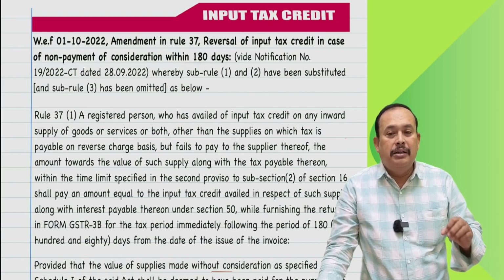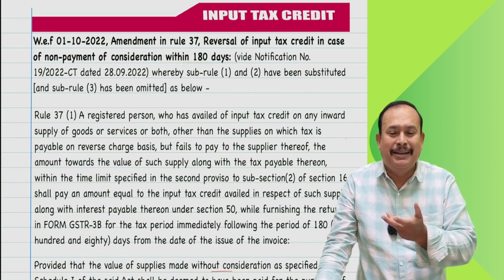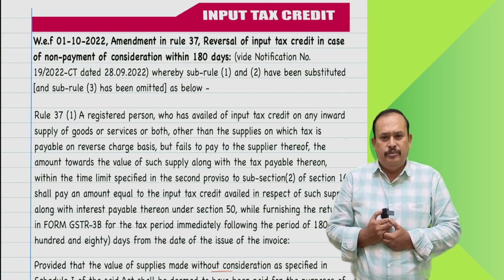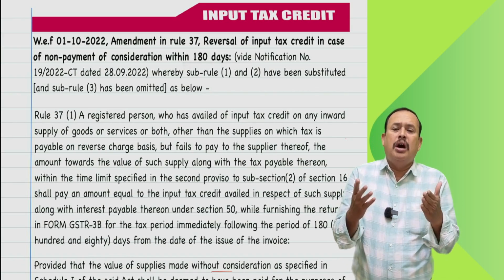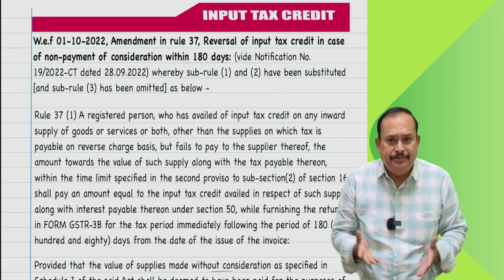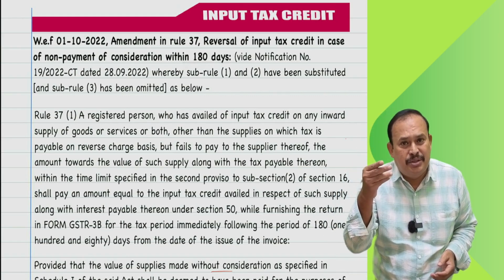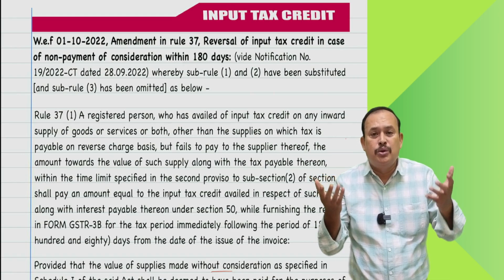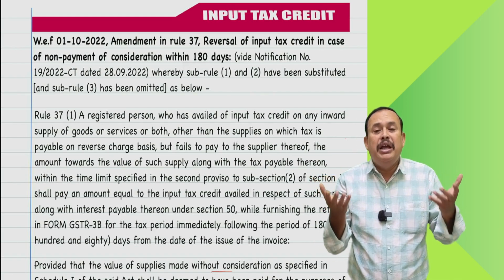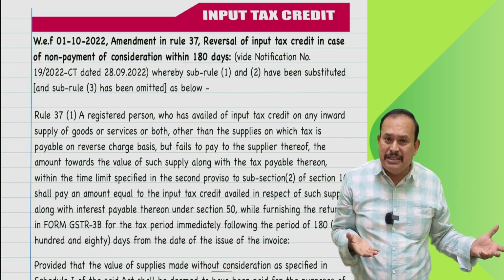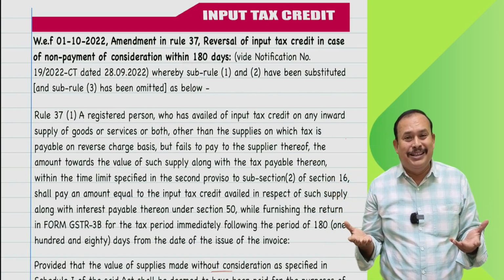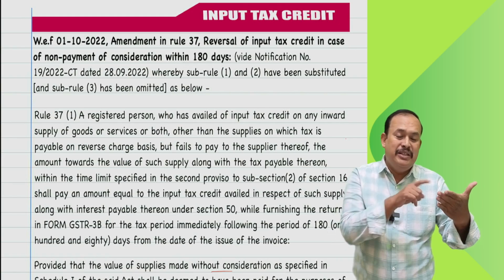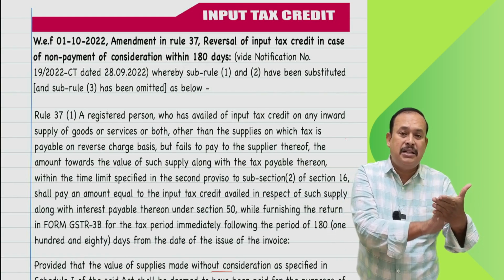Sir, I do not understand. Simple, my dear. For example, I am Mr. C of Chennai, and you are T of Trichy. You are the supplier of the goods, and I, Mr. C of Chennai, am the buyer. I purchase goods from you for rupees 10 lakhs, and you raise the invoice at the rate of 18%, namely 1,80,000 rupees input tax credit. The invoice value is 11,80,000, in which the 1,80,000 tax is shown separately.